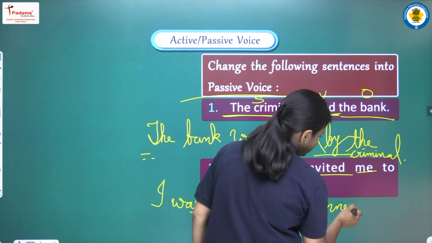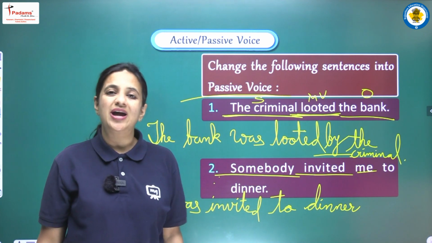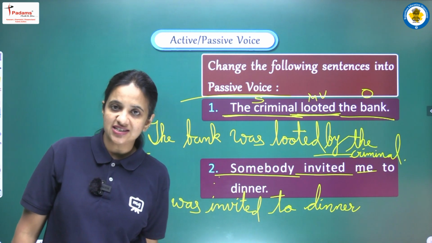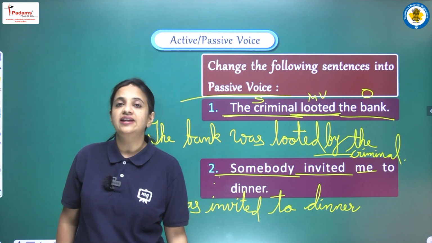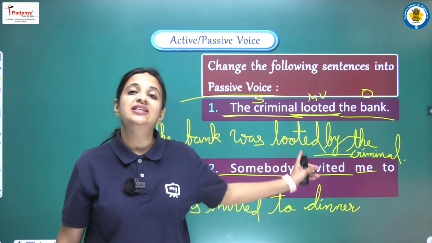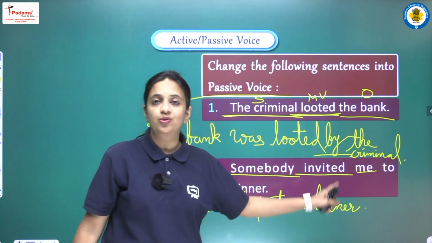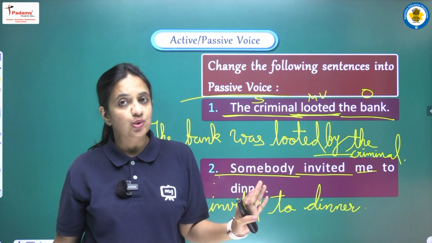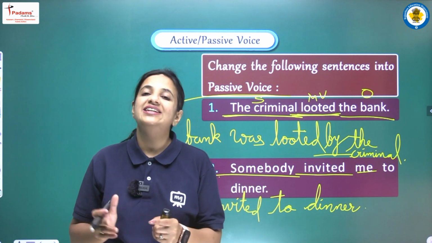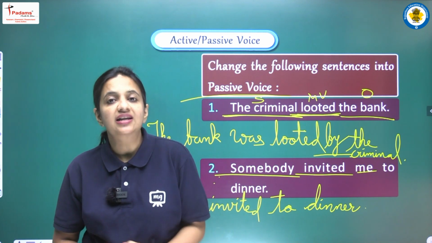Now what is the subject that we have? The subject is somebody. So I hope now you all are able to recall the rules. In one of the rules we discussed that if the subject of the sentence is unknown, then we don't need to write the subject in the passive voice. So now our sentence is complete. We just have to put a full stop. We don't need to write by somebody. Why? Because the subject of the sentence is unknown. So whenever we have somebody, people, someone.